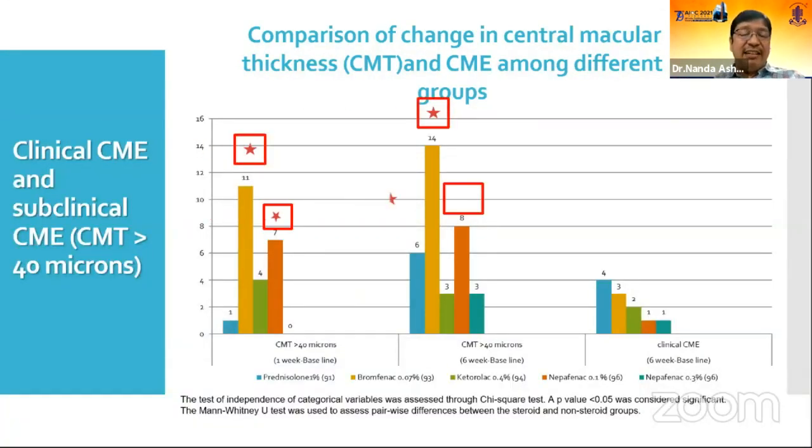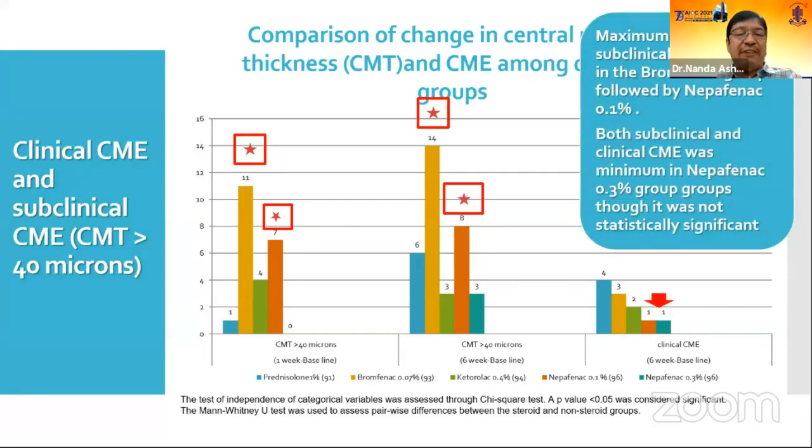The studies have revealed that on an average 10 to 25 microns of macular thickness increase occurs, and we decided to make a special category of those where a 40 microns increase was there. Bromfenac and nepafenac 0.1% had a larger number of patients whose macular thickness increased by 40 microns. However, clinical CME was minimum with both the strengths of